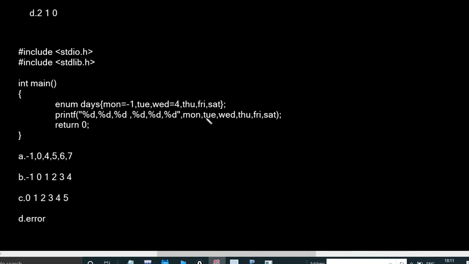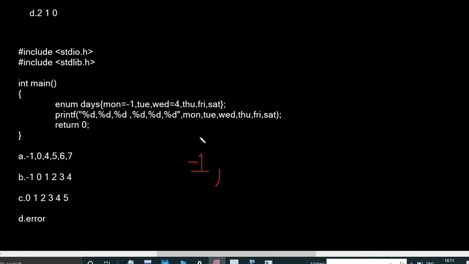%d means Monday value, Tuesday value, Wednesday value, Thursday value, Friday value, Saturday value. Monday equals -1. What is Tuesday? We don't know, but here enum plays its role, because enum just increments by 1.